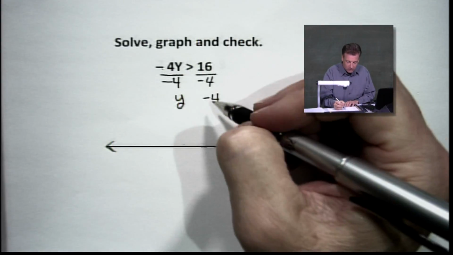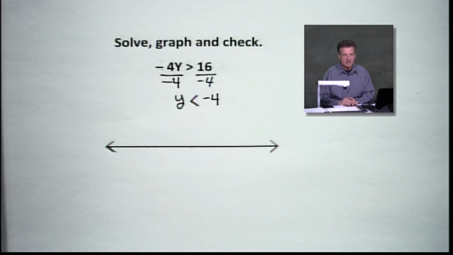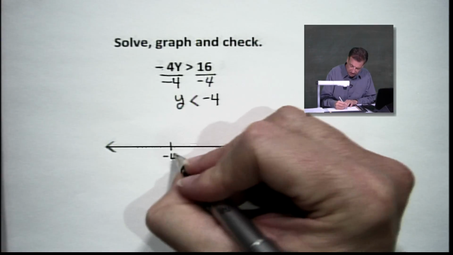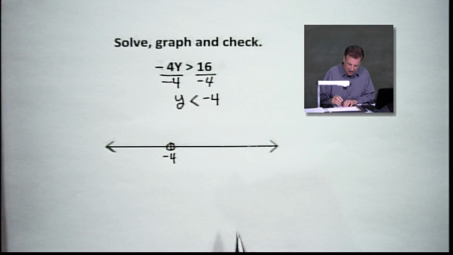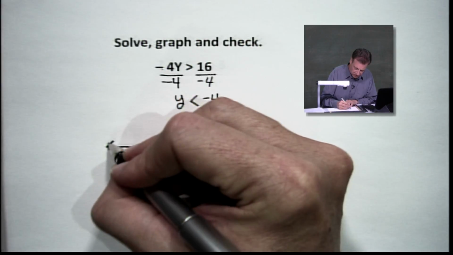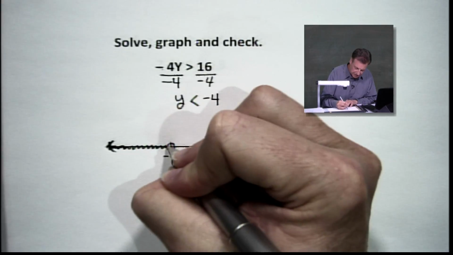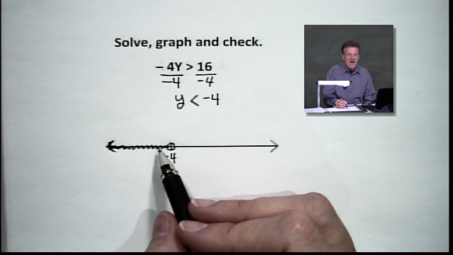We're not going to have greater than anymore. We got our sign changed. That's good, that's half the battle. Let's make a less than happen there, because that completes it. Now, it is an open circle. Let's find negative 4 somewhere in our little picture here. There we go. We're going to open circle it. And according to this, we're going less than, so it's going to go this way. And let's see, we can get that zigging and zagging there a little bit. There we go. Here is where we're going to look back and check. Pick negative 5.